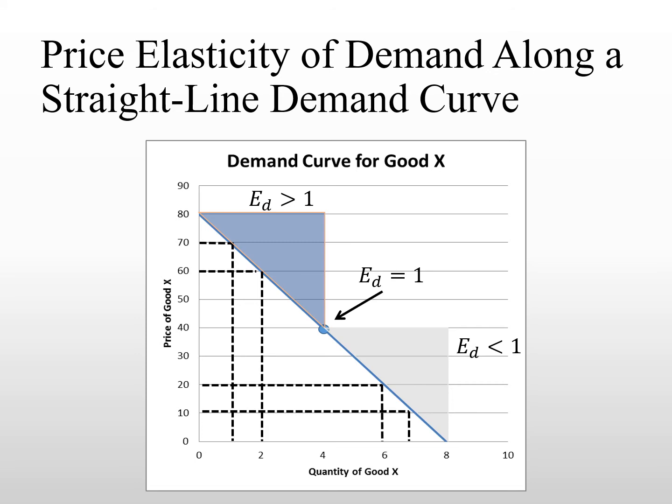You can give it a try to calculate the two extreme points: when the price goes from $60 to $70, which is on the top portion of the demand curve, or you can try to calculate the price elasticity of demand when the price goes from $10 to $20, which is at the bottom of the demand curve. Either way, you will find the numbers of the two will be different. So as you move along the demand curve, the price elasticity of demand coefficients will be different numbers. They're not the slope, remember.